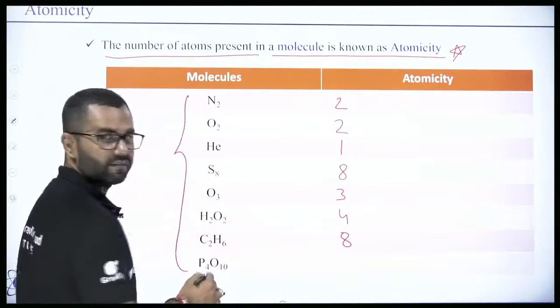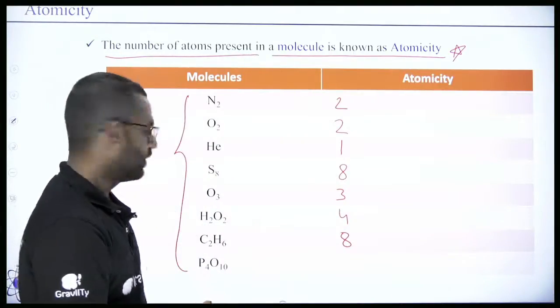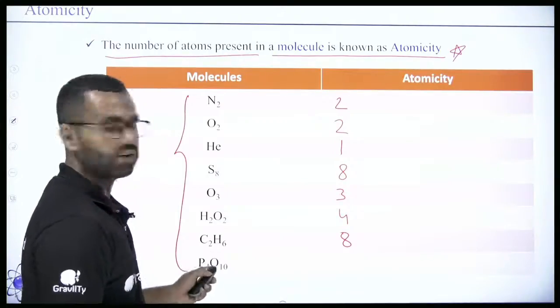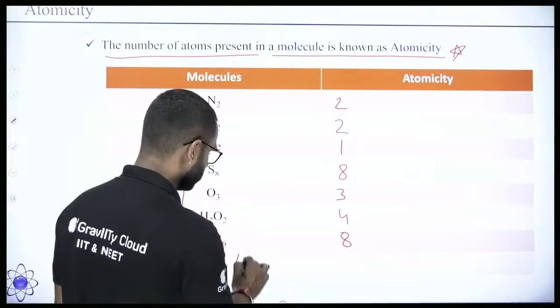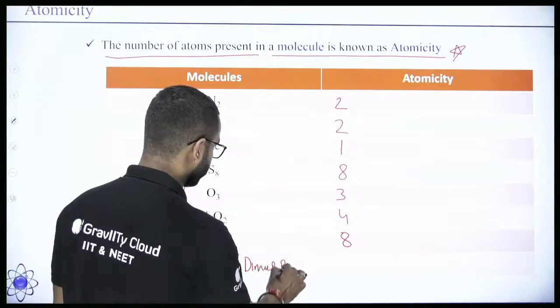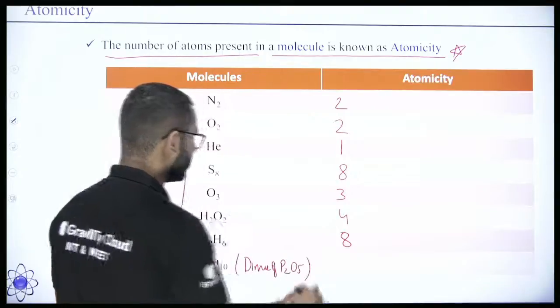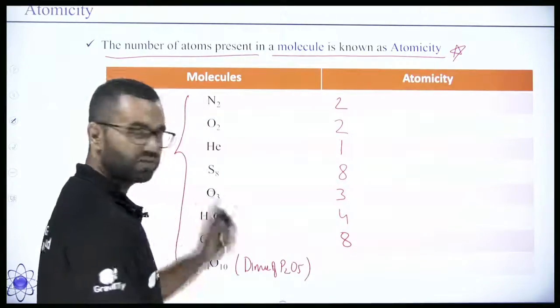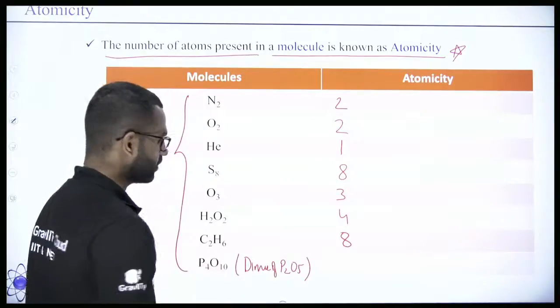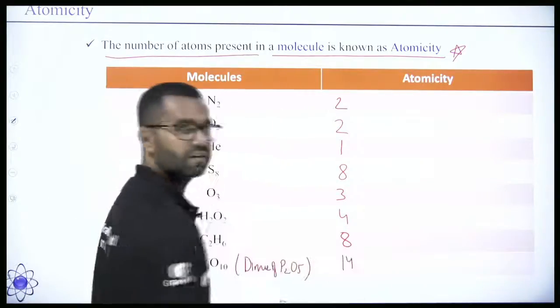Then P4O10, phosphorus pentoxide. It's a dimer of P2O5. What is a dimer? We will understand later. Just now, understand that it's a dimer of P2O5. So 4 phosphorus and 10 oxygen means 14.